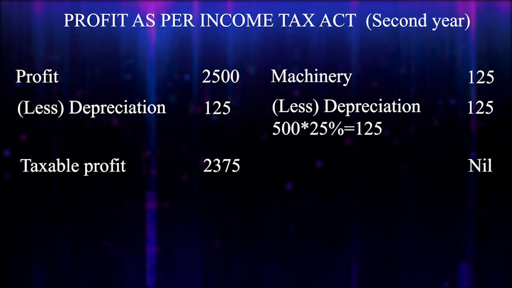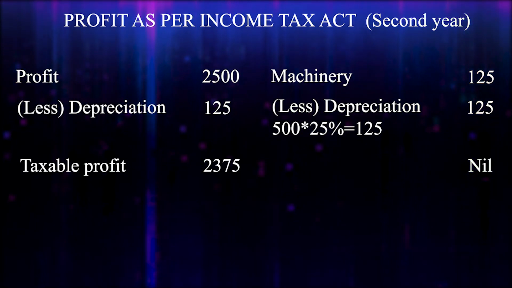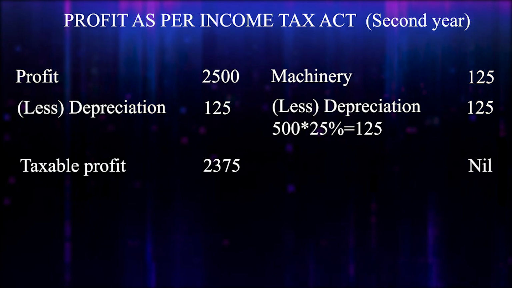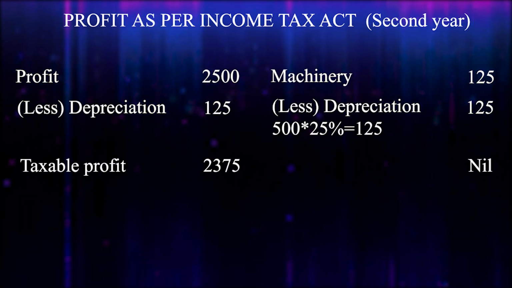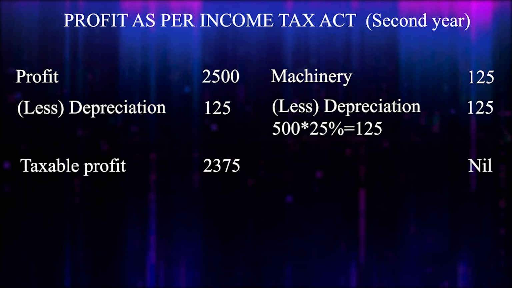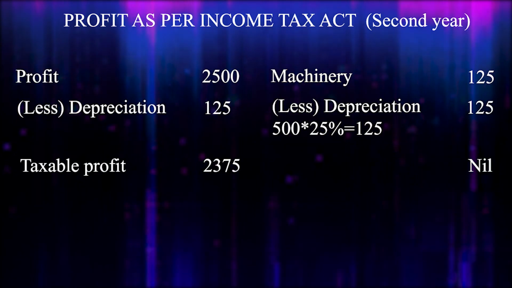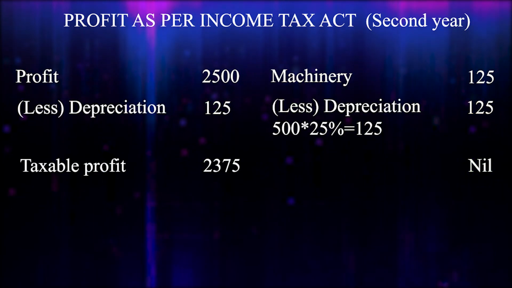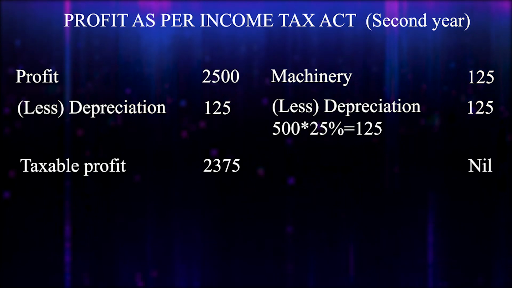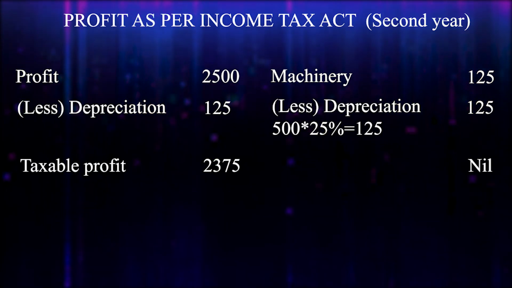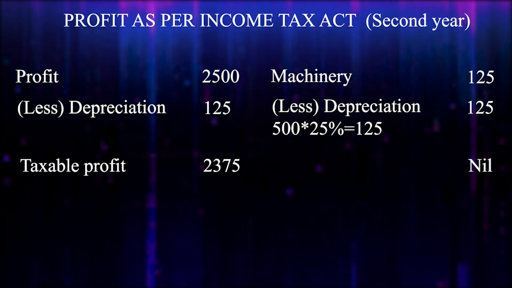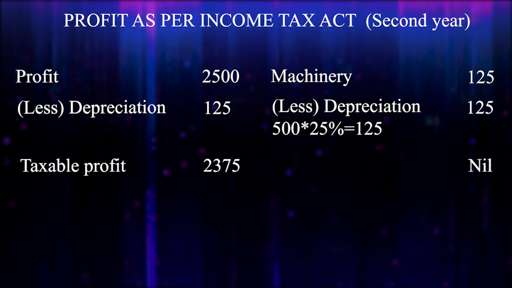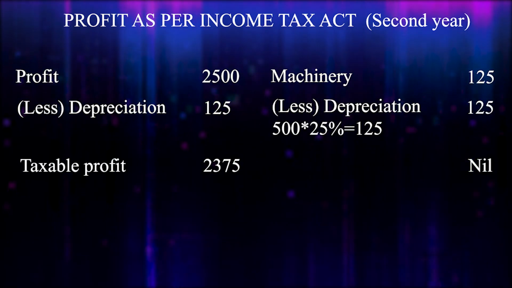You can check the first year calculation, it's 125, okay? Then we have to deduct depreciation. Problem says it's 25% we have to charge depreciation, that is 500 into 25%, it's exactly 125. So deduct 125, that is 125 minus 125, it's nil, okay?